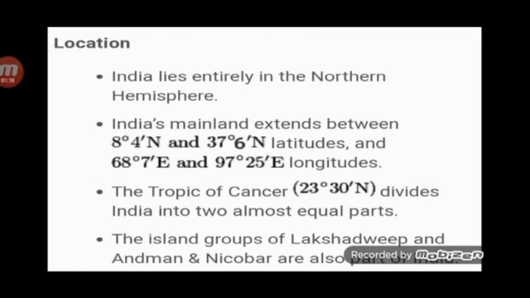It passes through Gujarat, Rajasthan, Madhya Pradesh, Chhattisgarh, Jharkhand, West Bengal, Tripura, and Mizoram. The island groups of Lakshadweep and Andaman and Nicobar are also a part of India.